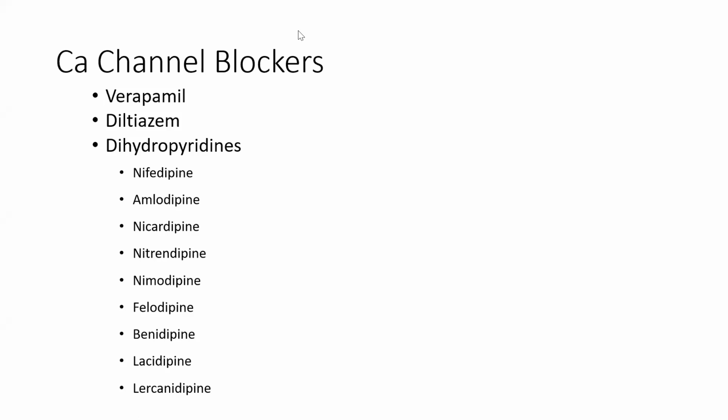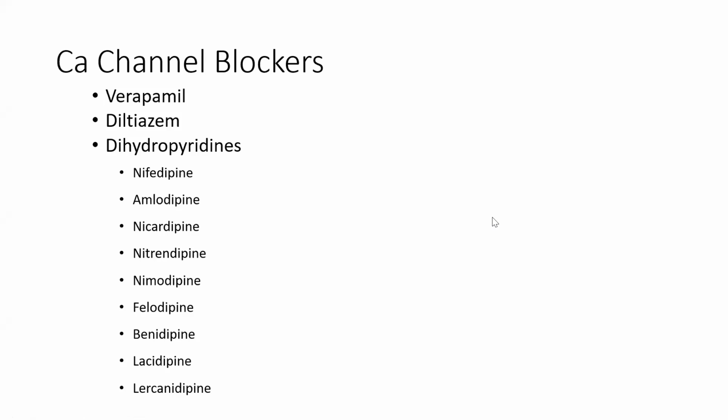And verapamil is, I guess, norverapamil. Okay, so norverapamil and desacetyl diltiazem, these are the metabolites of these two drugs, active metabolites, I will say, and that's why they have longer duration of action.